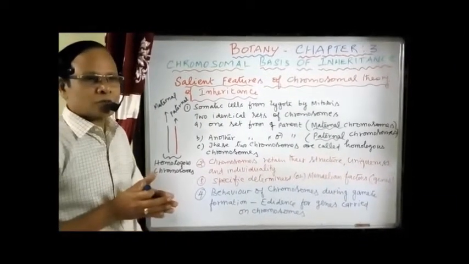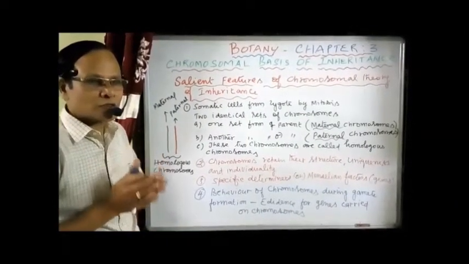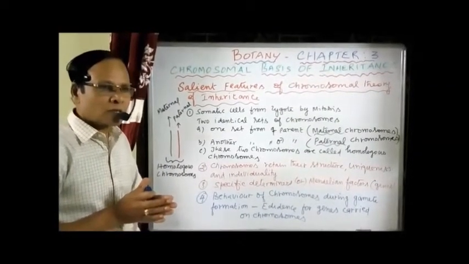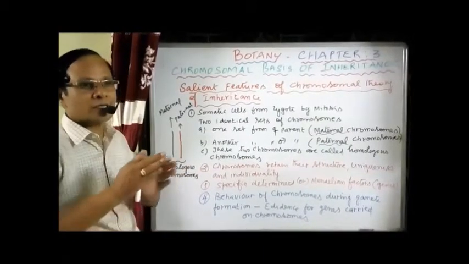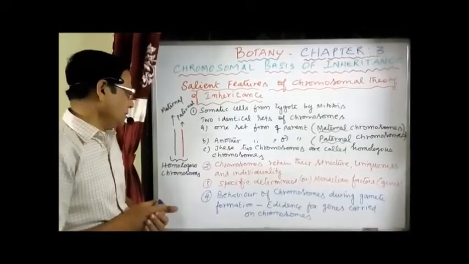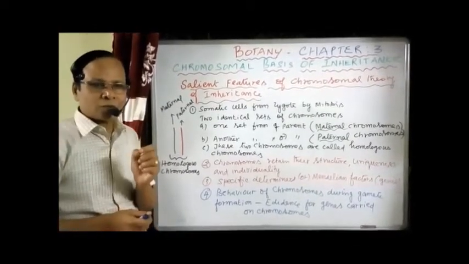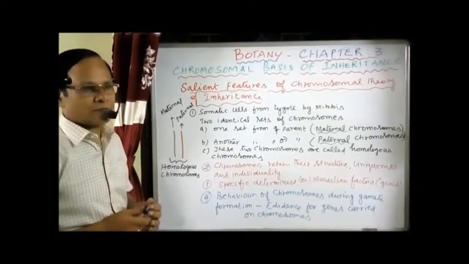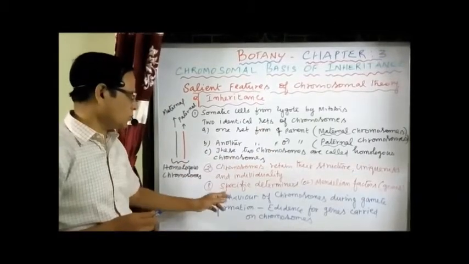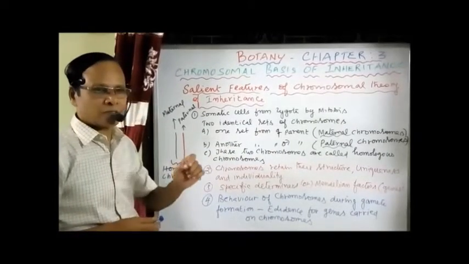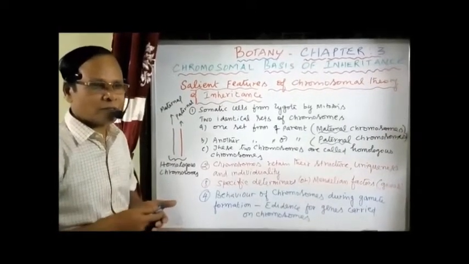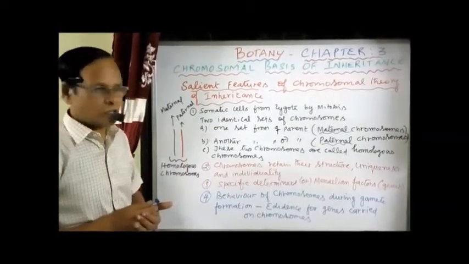Now, the chromosomes retain their original structure, their uniqueness and individuality, throughout the entire life of an organism. No change occurs in that except by mutation. Then, each chromosome has specific determinants, what we can say the Mendelian factors, which we now call genes. The third one: specific determinants are present in each chromosome. They are nothing but the Mendelian factors. They were called factors by Mendel, and now they are called genes.